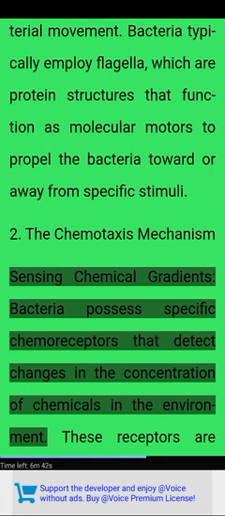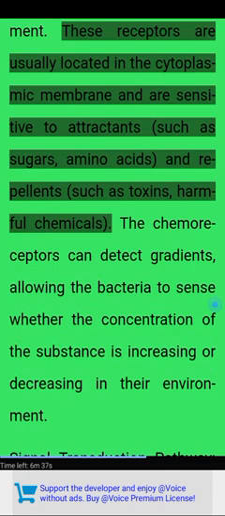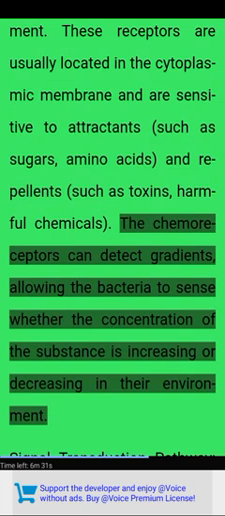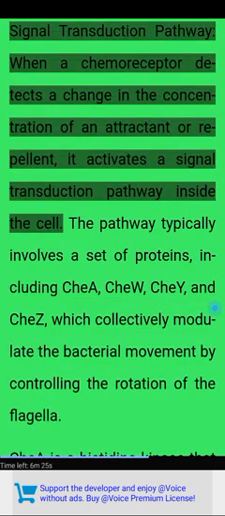2. The chemotaxis mechanism. Sensing chemical gradients: bacteria possess specific chemoreceptors that detect changes in the concentration of chemicals in the environment. These receptors are usually located in the cytoplasmic membrane and are sensitive to attractants such as sugars and amino acids, and repellents such as toxins and harmful chemicals. The chemoreceptors can detect gradients, allowing the bacteria to sense whether the concentration of the substance is increasing or decreasing in their environment.